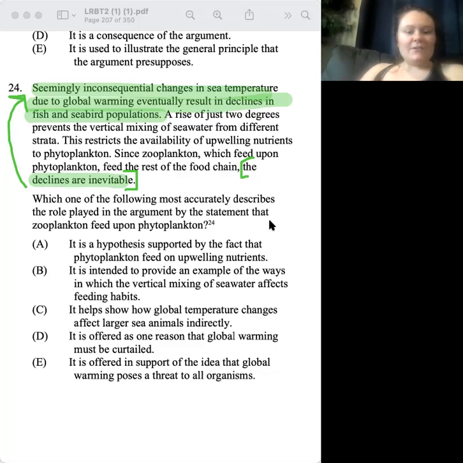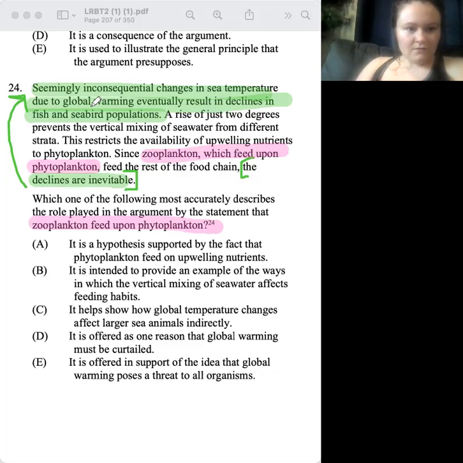And so for this one, it says, which of the following most accurately describes the role played in the argument by the statement that Z feeds upon P? So what does the fact that Z feeds upon P relate to? I think you said before, turn it into a because. So this is definitely a premise. We weren't wrong. So we're saying since this,